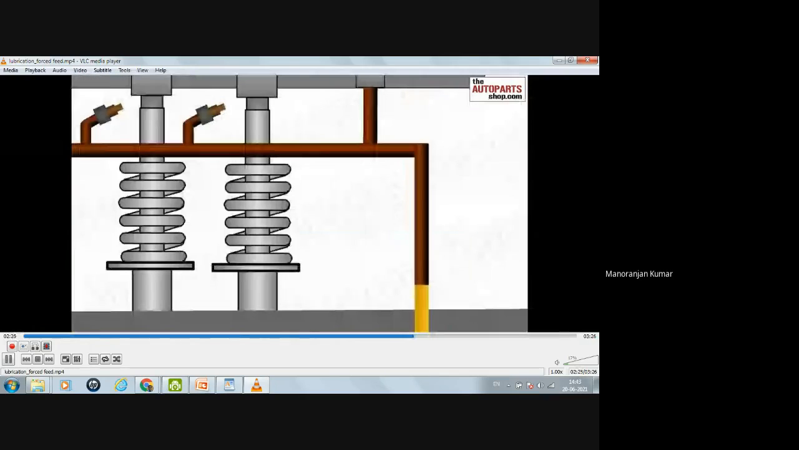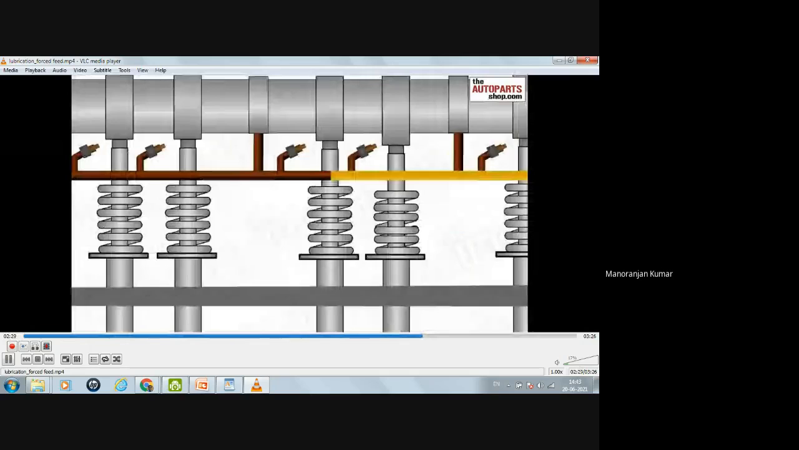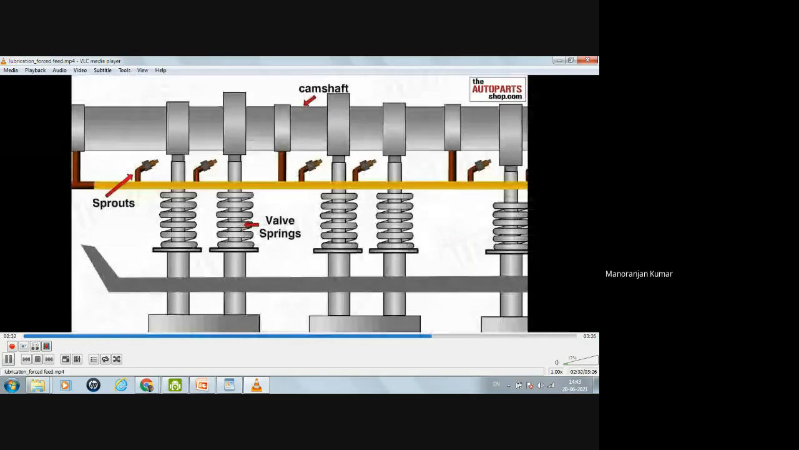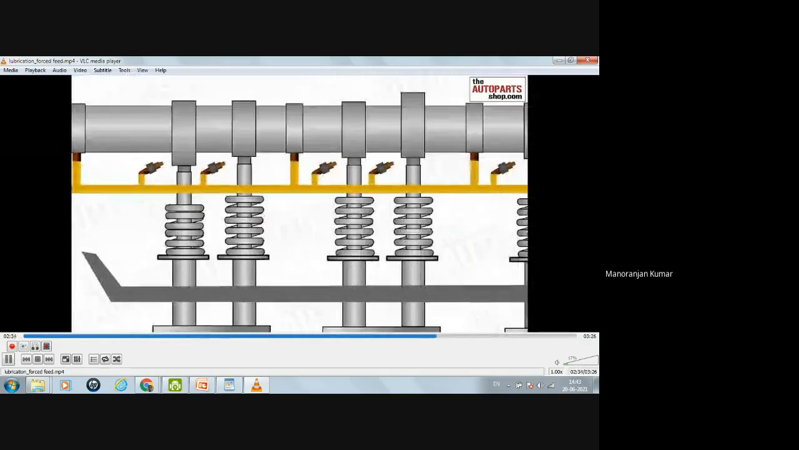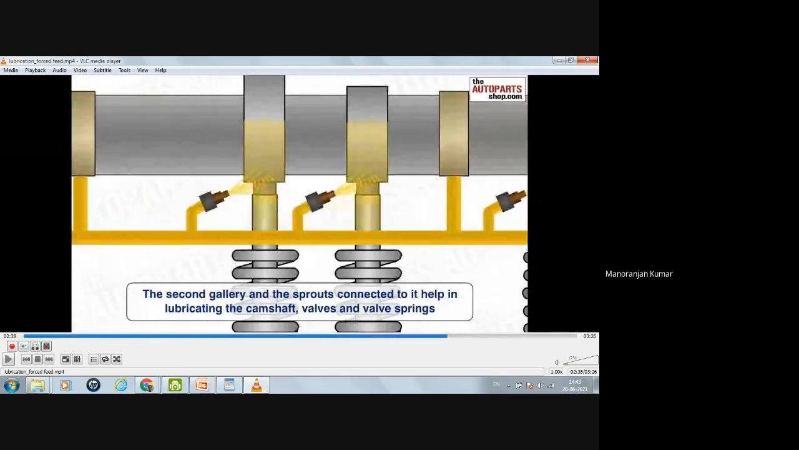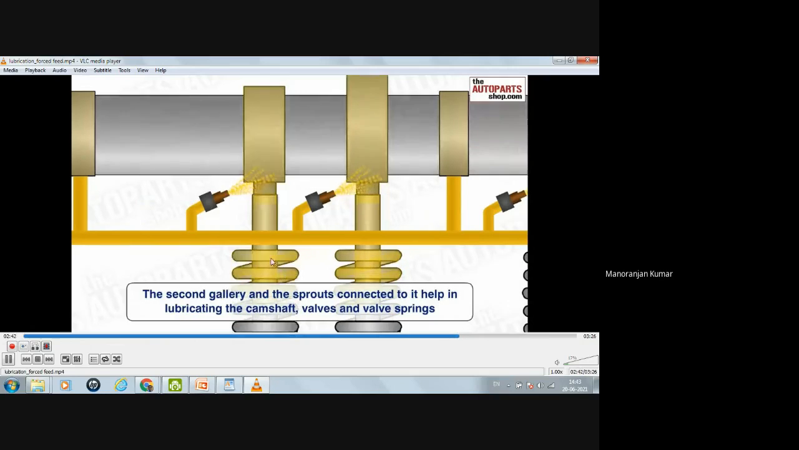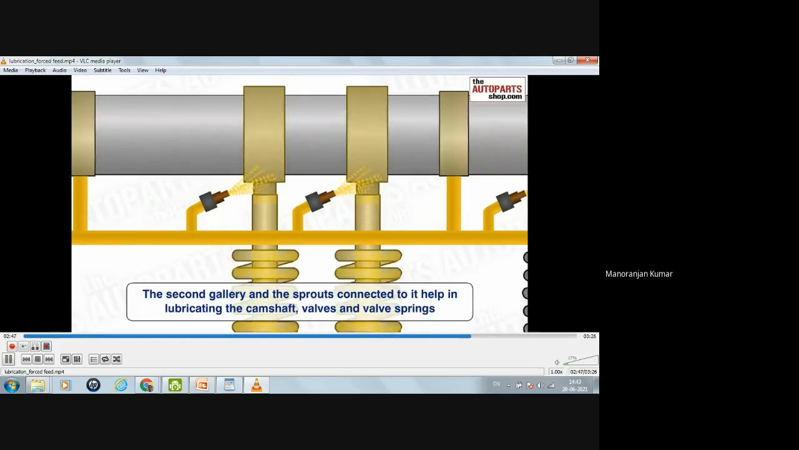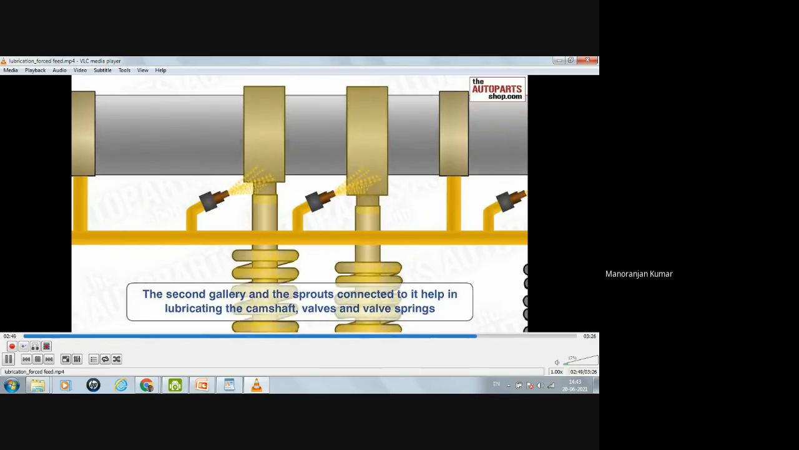Now, in the second gallery, sprouts are also present. The second gallery and the sprout connected to it help in lubricating the camshaft. This is one of the camshaft, valves, and valve springs. In this way, all the springs will be lubricated, the valve is lubricated, the camshaft is lubricated. So all the components will be lubricated in this second gallery also.